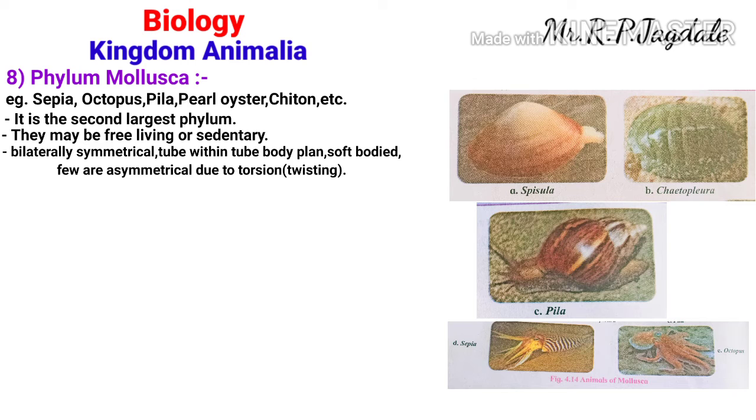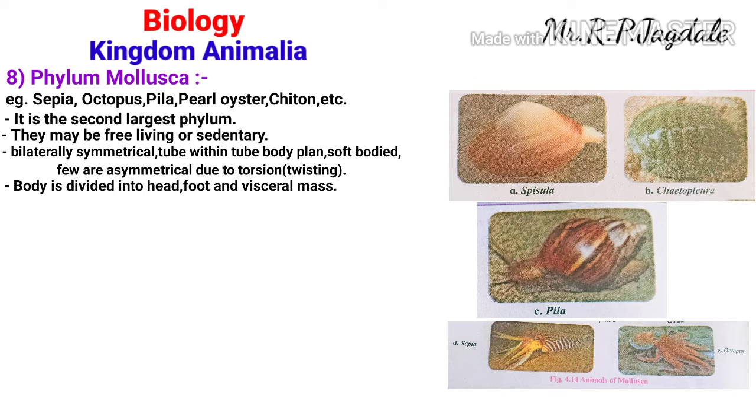It is a characteristic feature. Torsion occurs only in animals of phylum Mollusca, especially in Pila. That means twisting of the organs takes place. Then the body of the animals of this phylum is divided into head, foot, and visceral mass. So the division is like that: head, foot, and visceral mass.